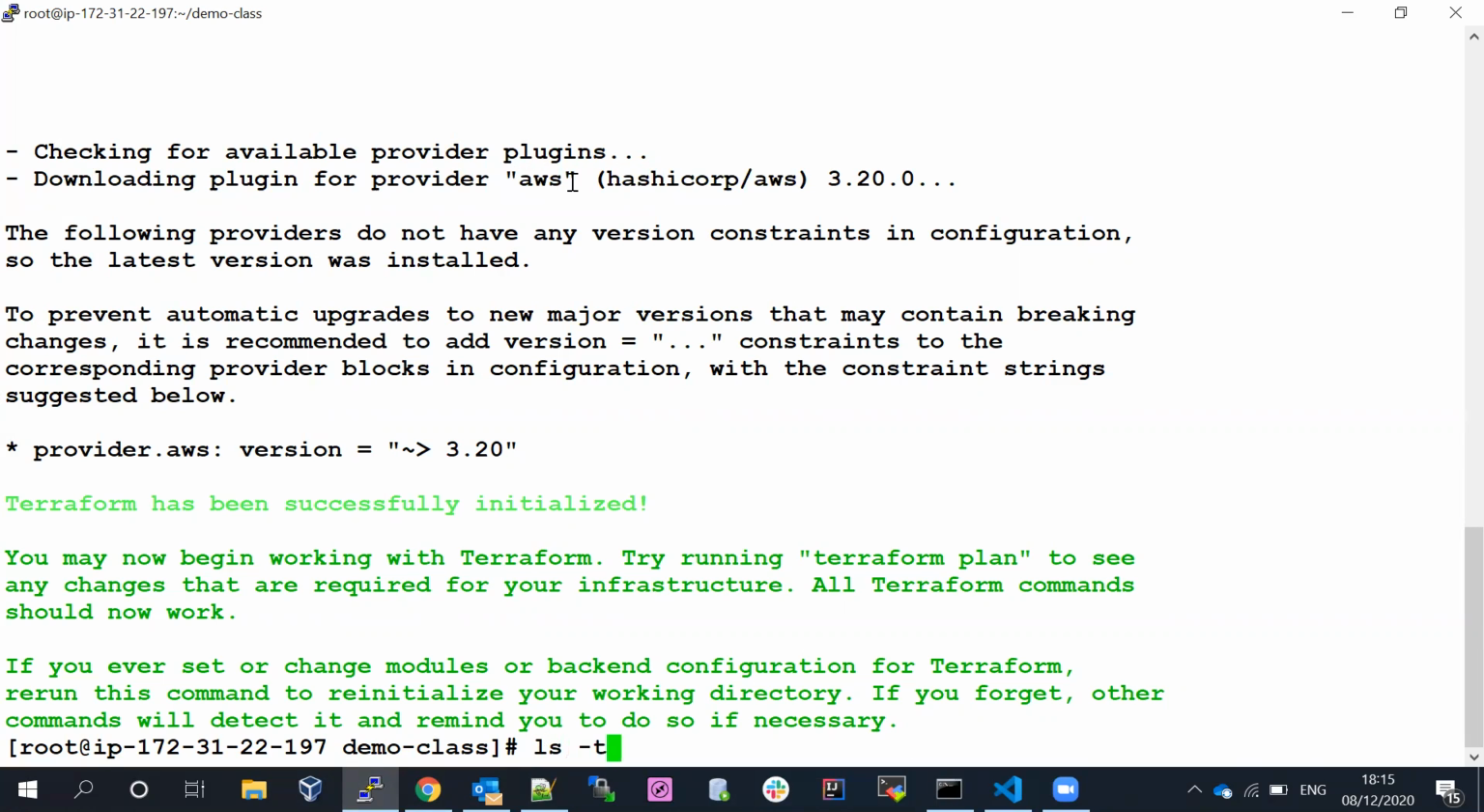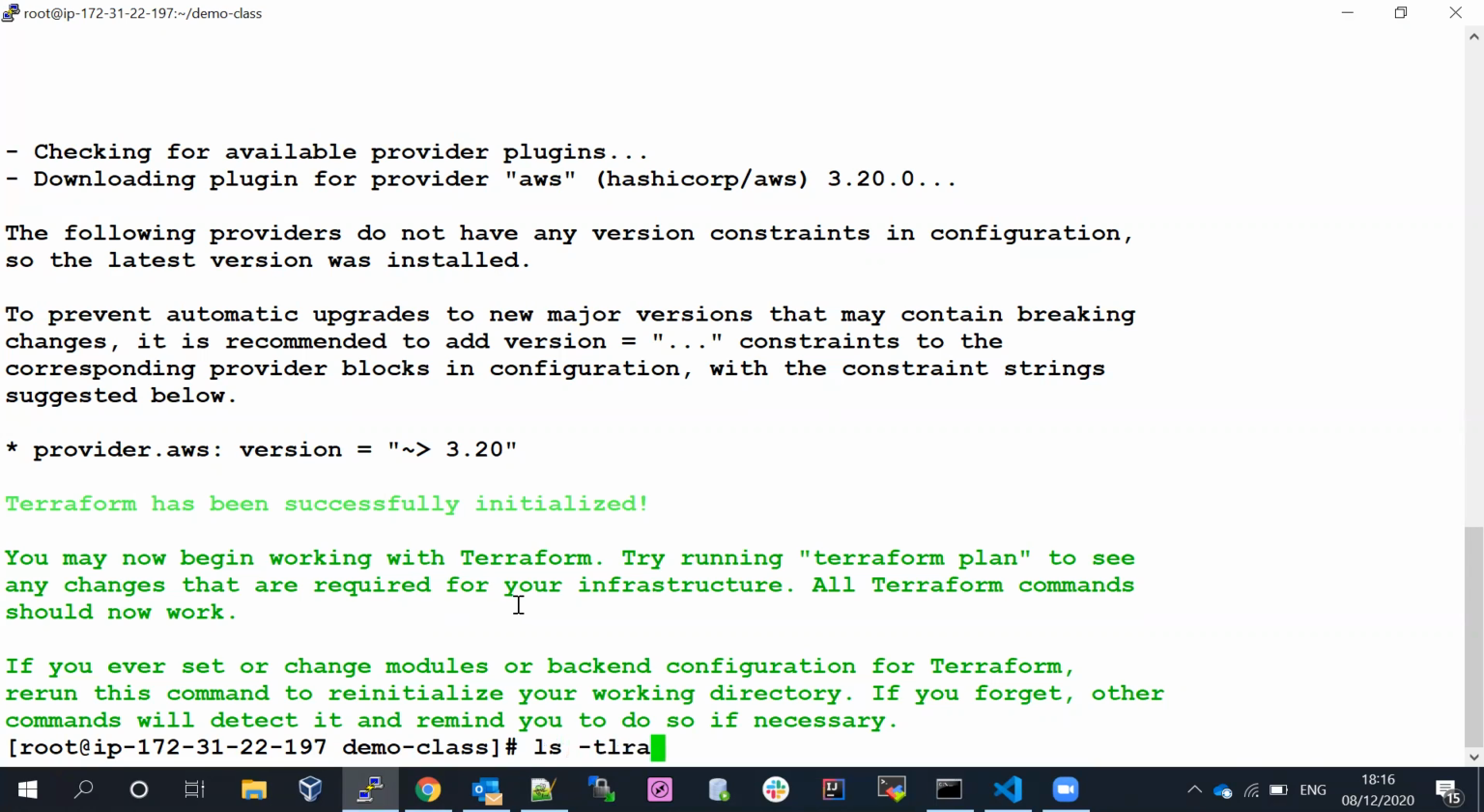Now you can see Terraform has been initialized successfully. It says you may now begin working with Terraform. Try running Terraform plan to see any changes that are required for your infrastructure. All Terraform commands should now work. What does this mean? Without running Terraform init, you can't proceed with further commands. When you run Terraform init, only then can we start building the services. If you add one service, you have to run Terraform init. When you run Terraform init based on the provider, it downloads the plugins from the registry site and keeps them locally.